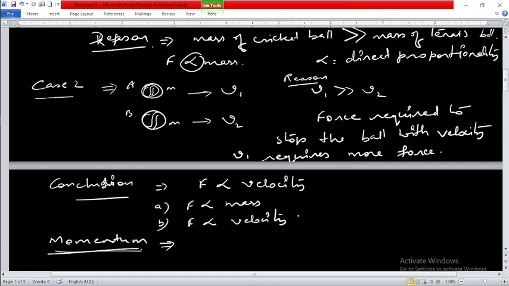Somewhere the body is having motion. You can see that every body has a quantity of motion in it.